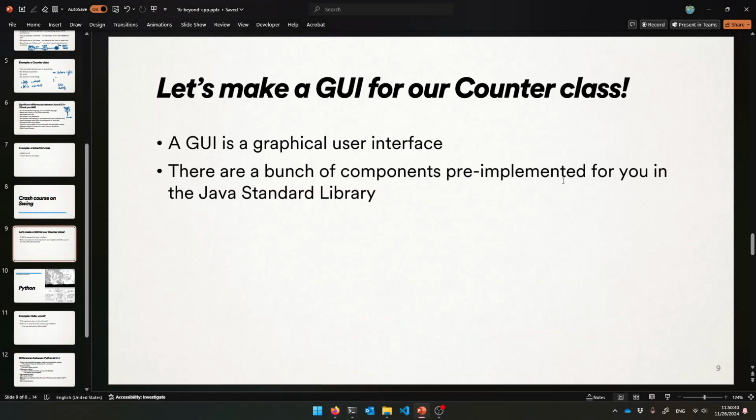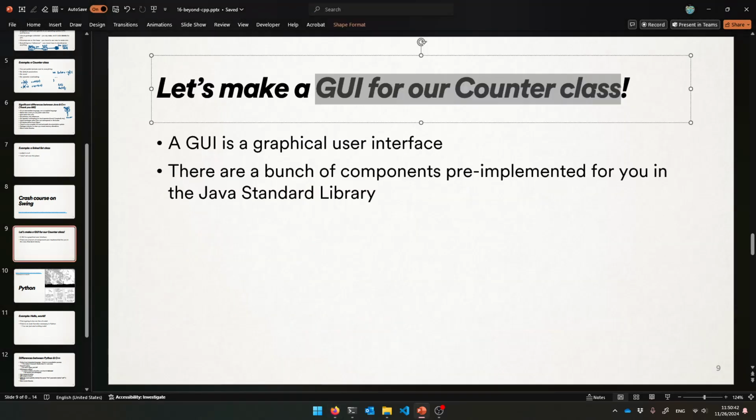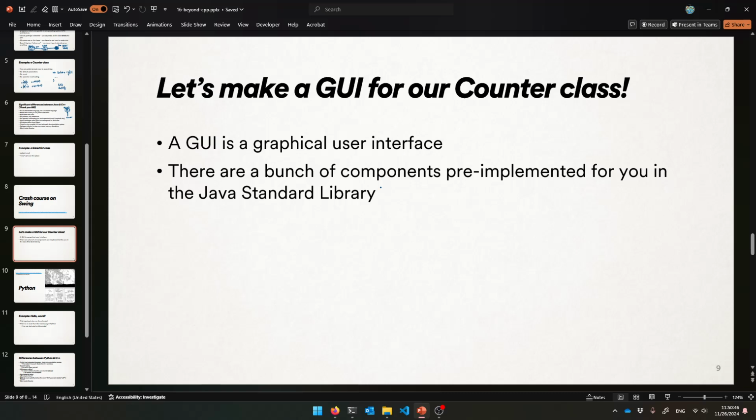It's amazing. All right. So let's make a GUI for our counter class. We're going to make a little window that has buttons on it, so that we're going to hook into our counter. This is going to be a window. It's going to display our counter's count, like maybe it's 1 right now.